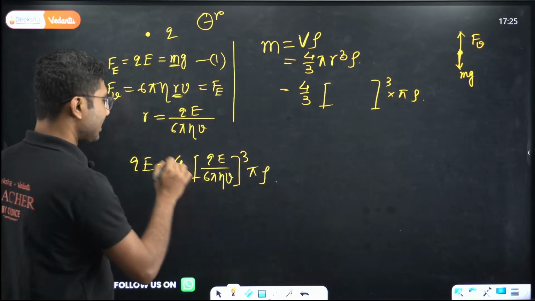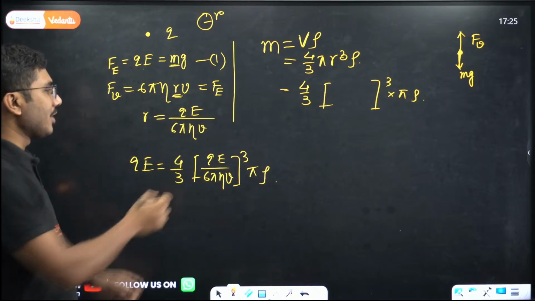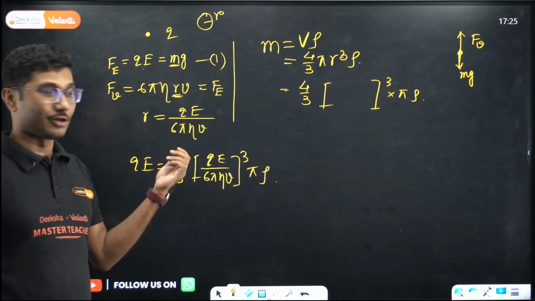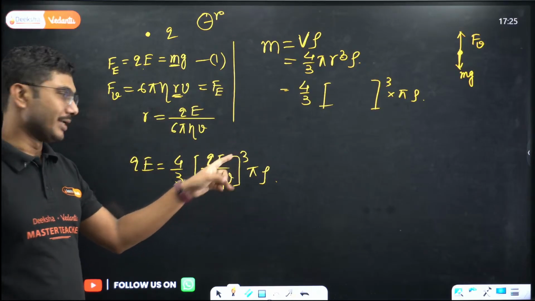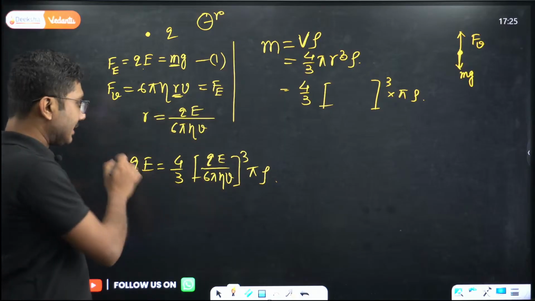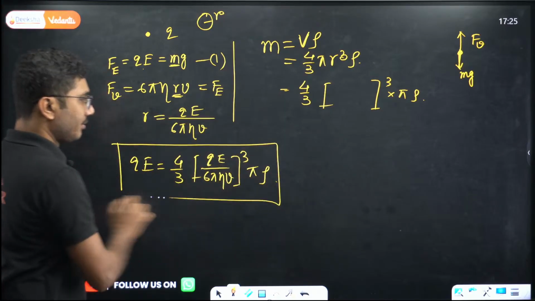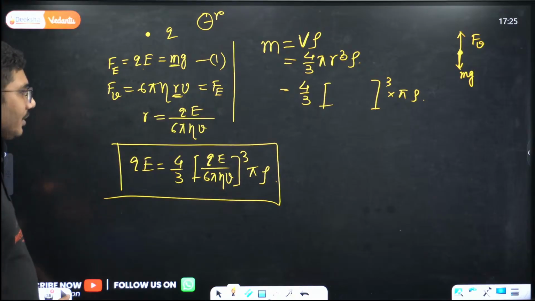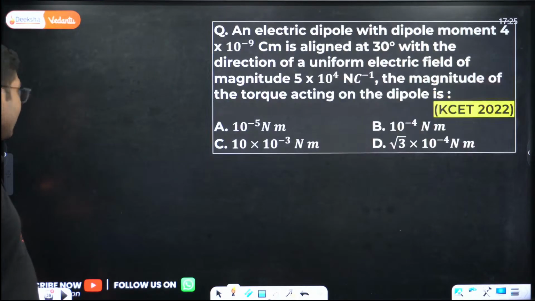So this is how you should solve it. Now from here you have to calculate the cube, and after everything else you have to calculate the cube root also, because there is a cube involved over here. So this is one of the most difficult problems, and this equation you have to basically solve. As you can see, this is not an easy equation to solve. Let's move on to the next question.